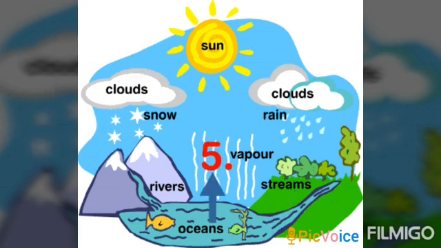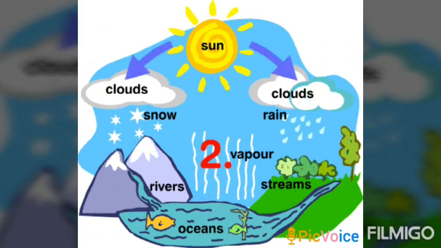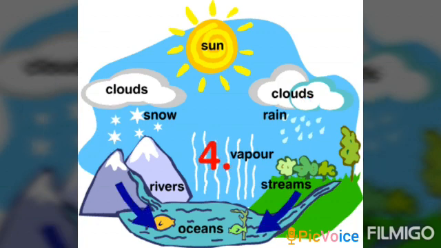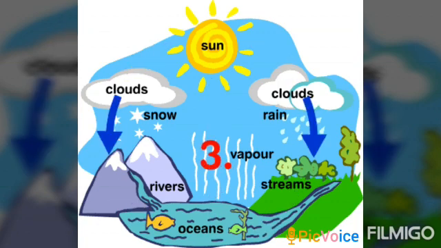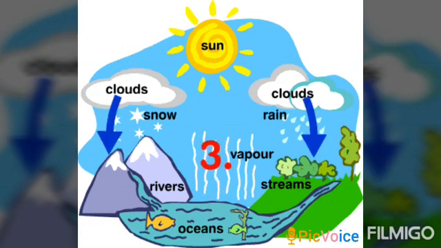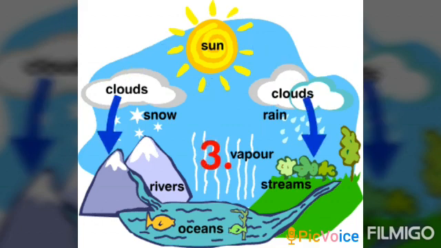This rainwater flows into rills, streams, rivers, and finally into the sea. Ice in the snow-covered regions also melts due to the heat of the sun to finally flow into rivers. These processes of evaporation, condensation, and rainfall go on and on in a continuous cycle. This is known as the water cycle in nature.